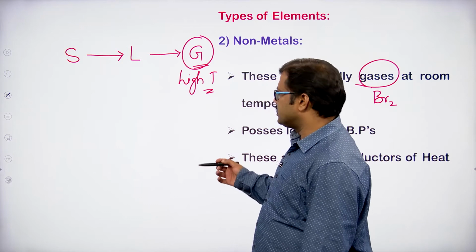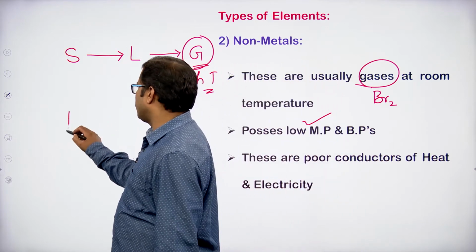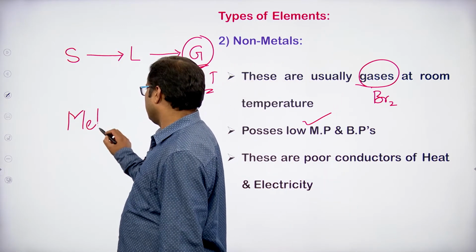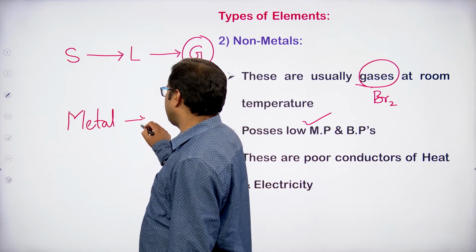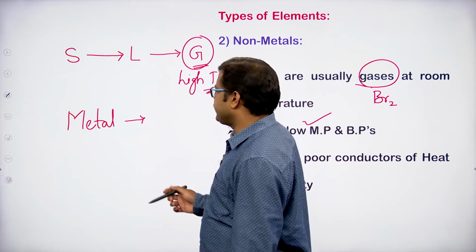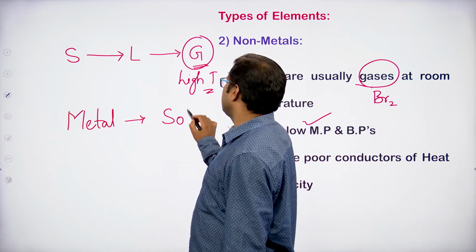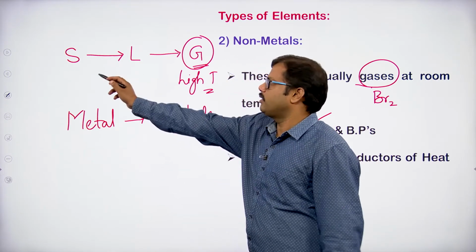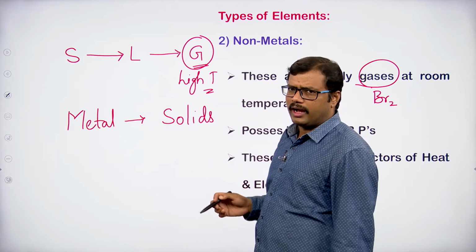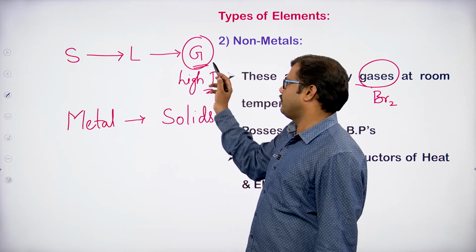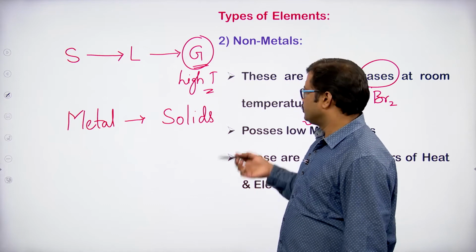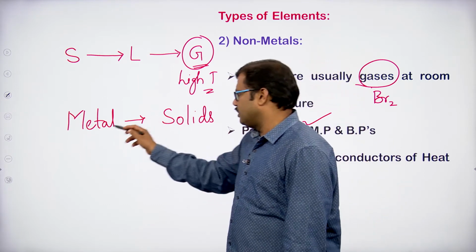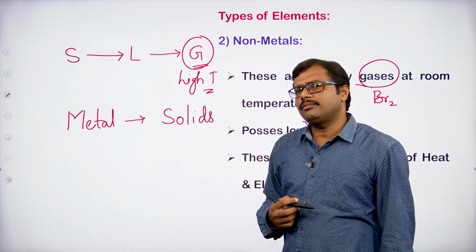What about metals? In which physical state do metals exist in nature? In nature, metals exist in the form of solids. Solids can be converted into liquids by applying high temperature, and liquids can be converted into gas by applying more temperature. Therefore we can say that metals will have higher melting and boiling points.